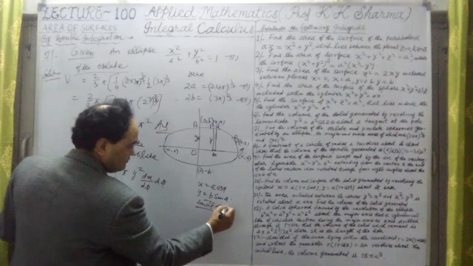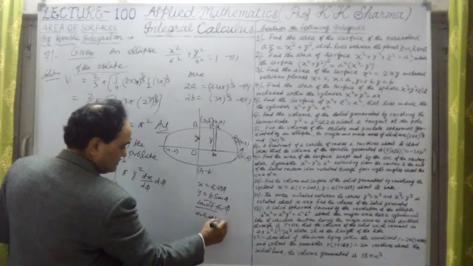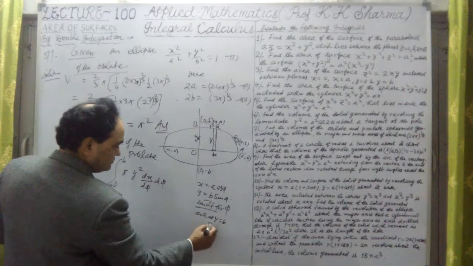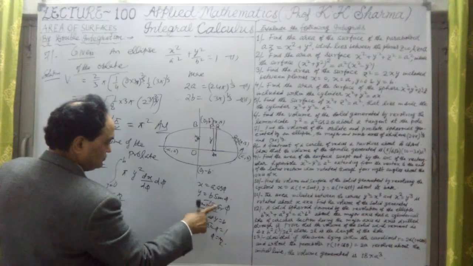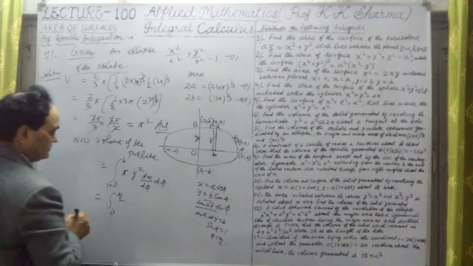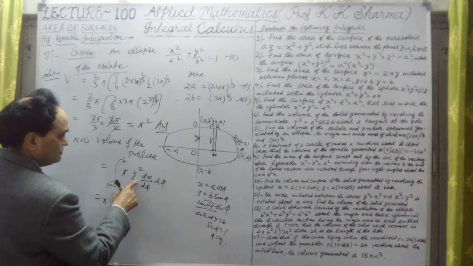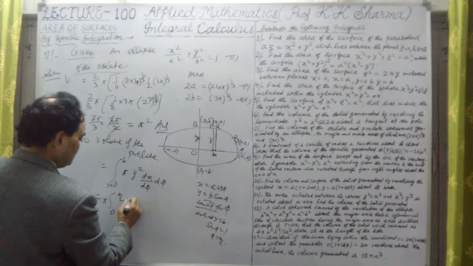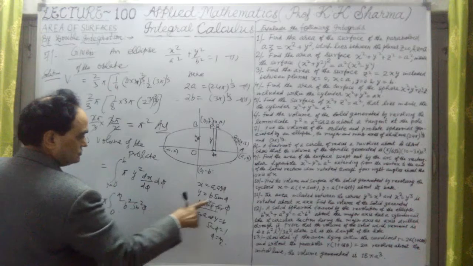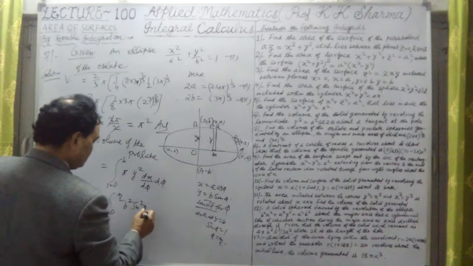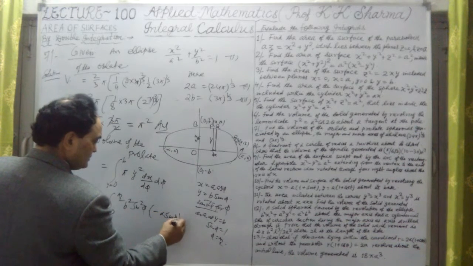limits for phi are: when y equal to b, at the upper limit sin phi is equal to 1, so phi is equal to pi by 2. At 0, sin phi is 0, so phi is 0. So 0 to pi by 2; pi I have taken outside. Y square is this value, this is b square into sin square phi, into dx, that is a negative value. Let me take here minus a sin phi into d phi.